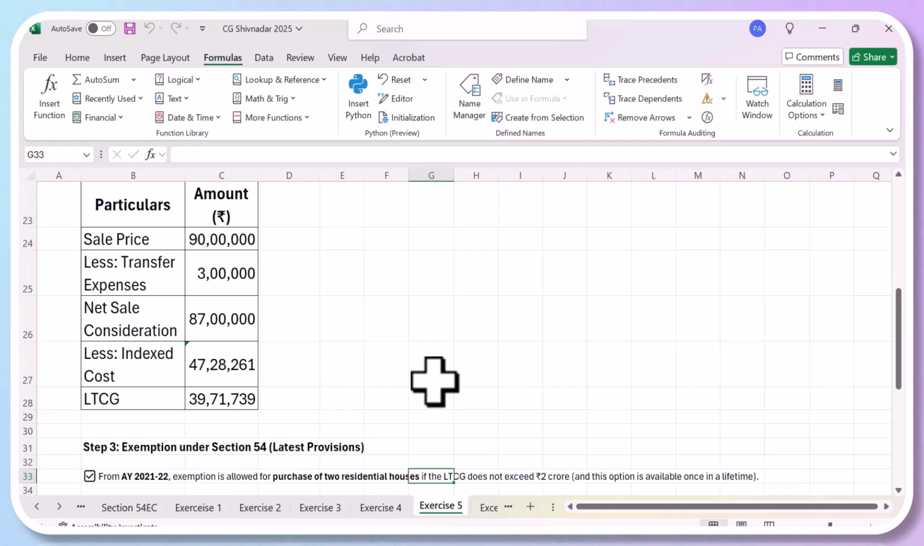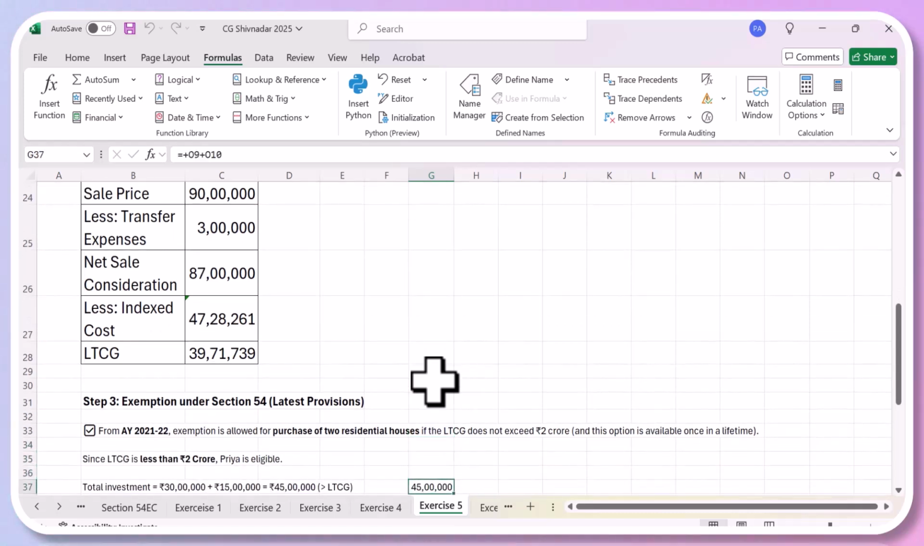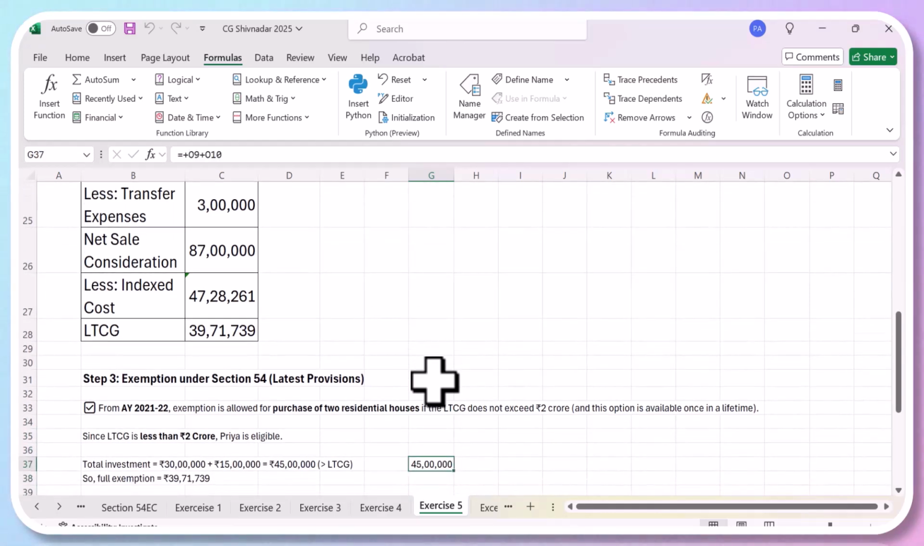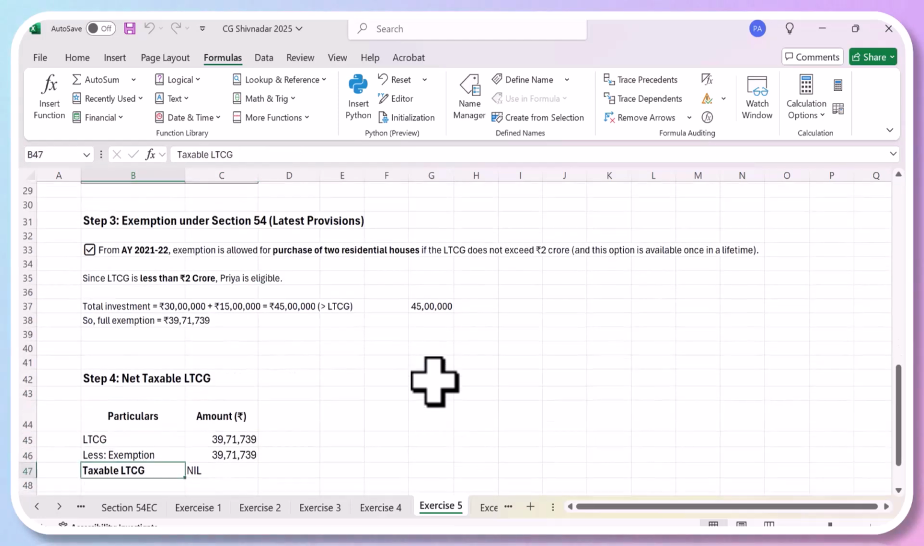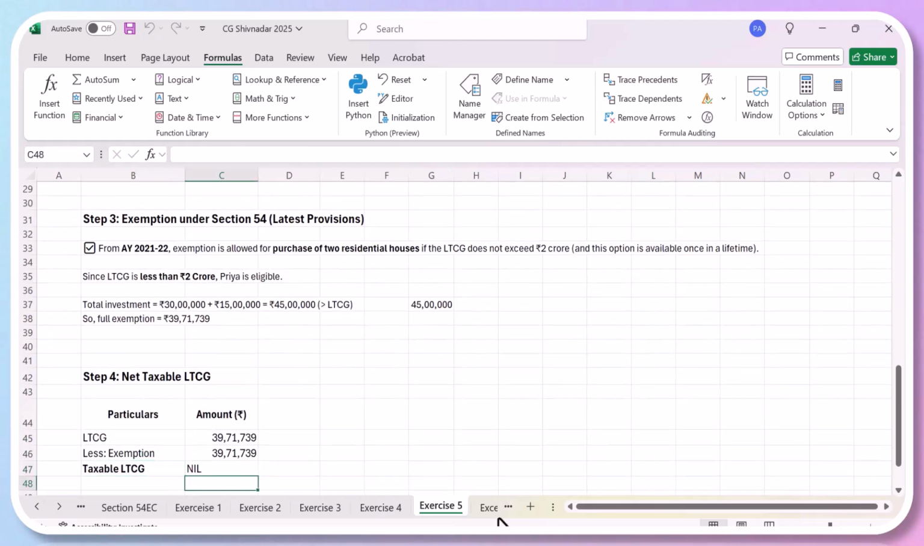That means the long-term capital gain was 39 lakhs, and she invested everything in two houses, house A and house B, equivalent to 45 lakhs. Since it is more than the long-term capital gain, the entire long-term capital gain will become exempt. Okay, fine. Now we come to exercise number 5.